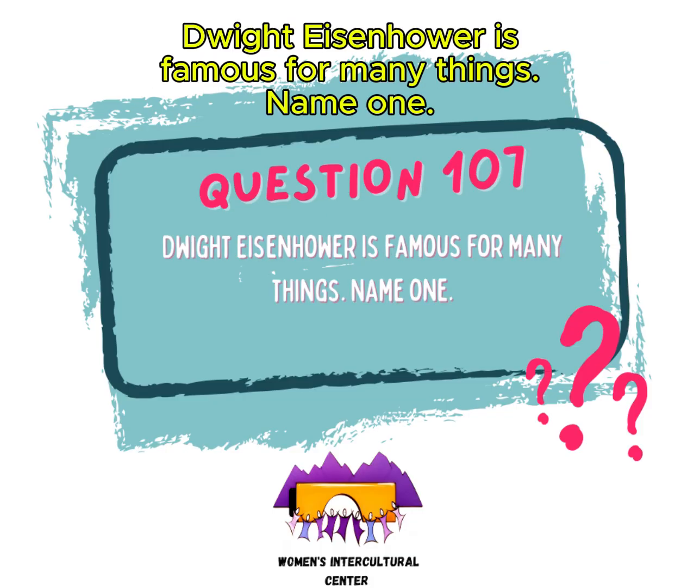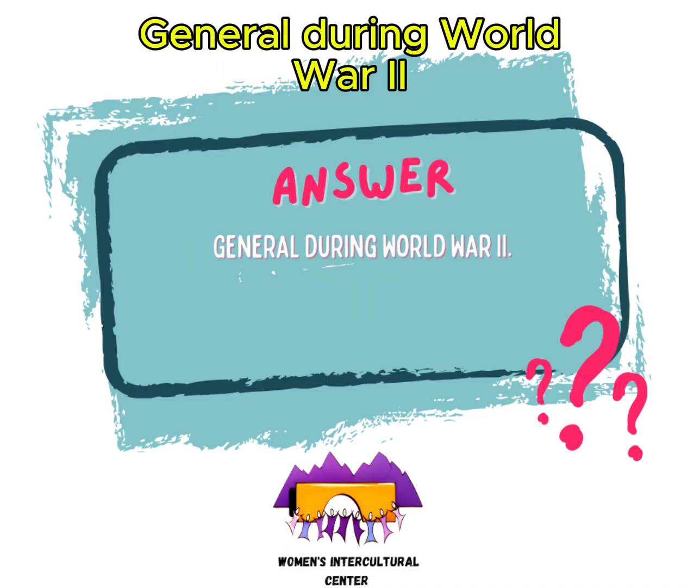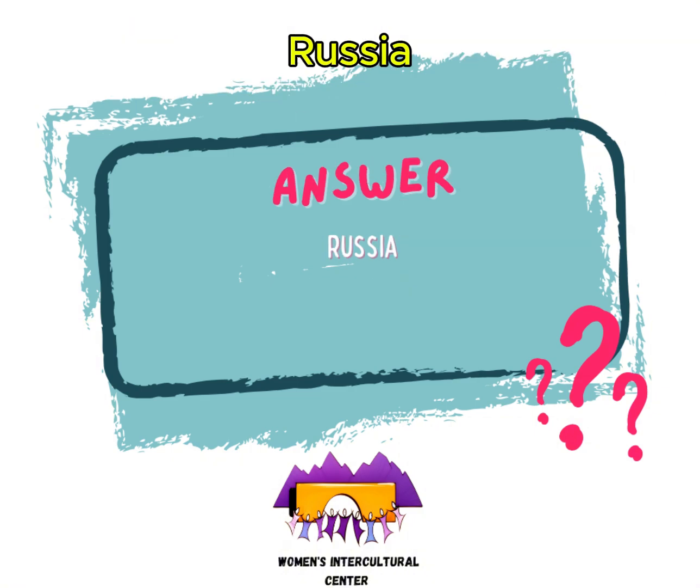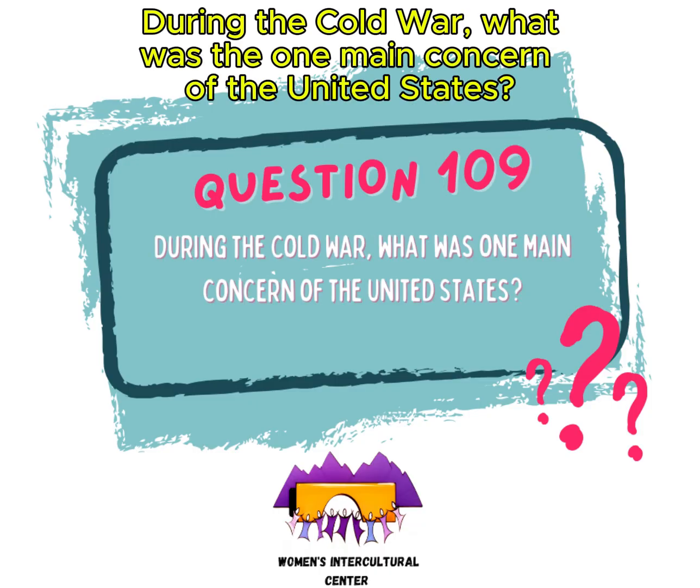Dwight Eisenhower is famous for many things. Name one. General during World War II. Who was the United States' main rival during the Cold War? Russia. During the Cold War, what was the one main concern of the United States? Communism.